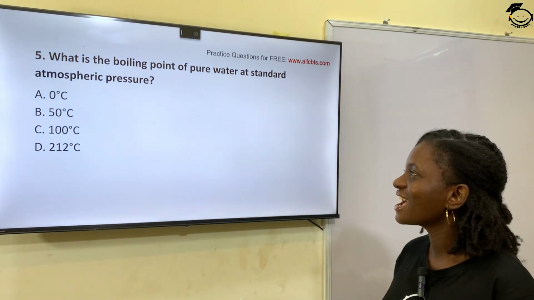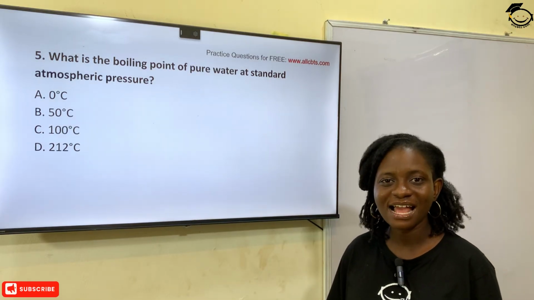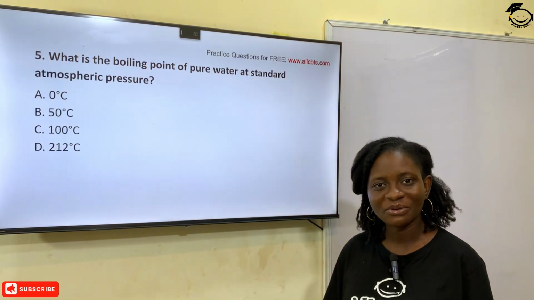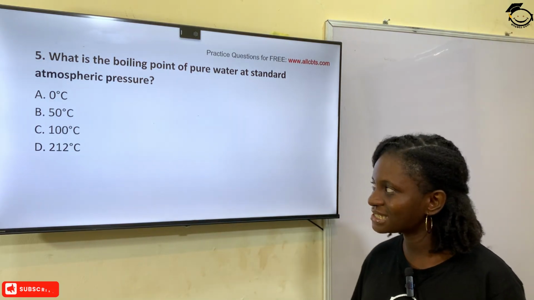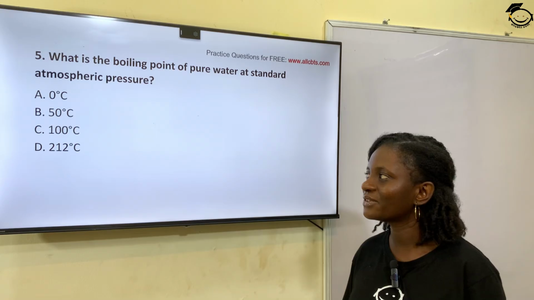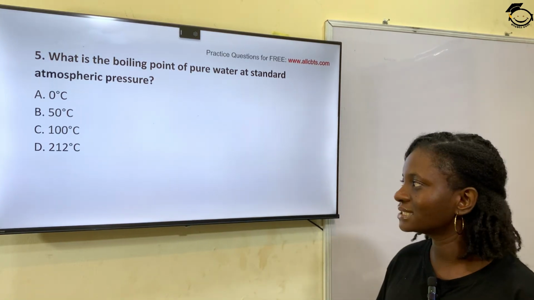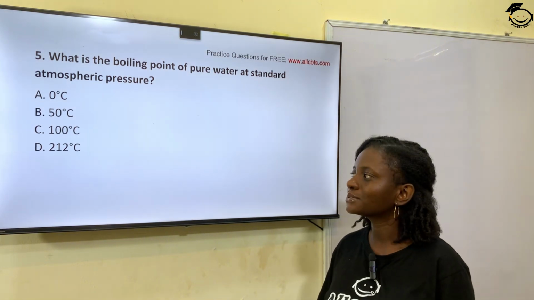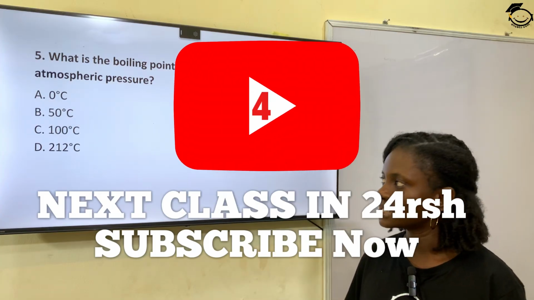Question 5. What is the boiling point of pure water at standard atmospheric pressure? Option A, 0 degrees Celsius. Option B, 50 degrees Celsius. Option C, 100 degrees Celsius. Option D, 212 degrees Celsius.